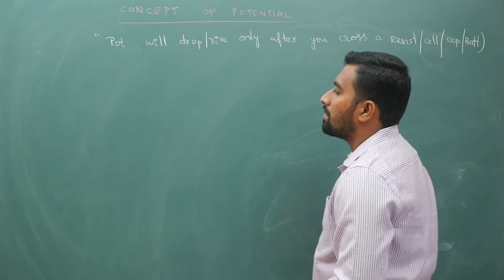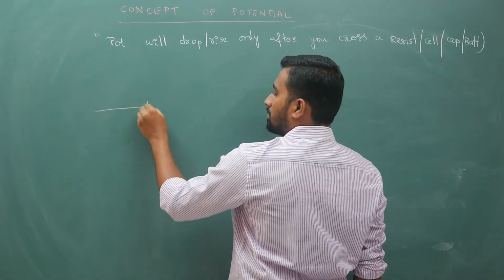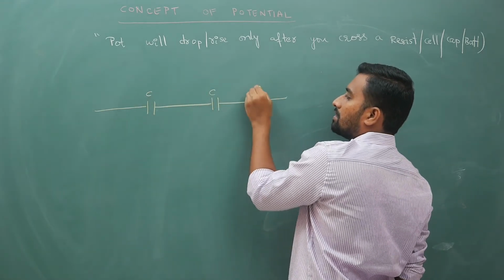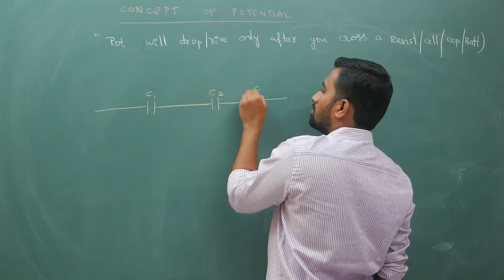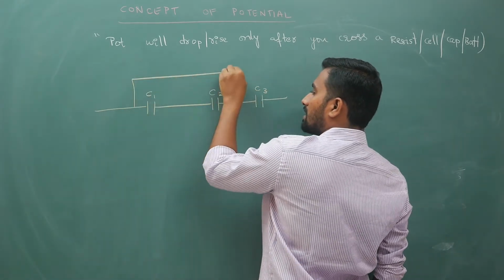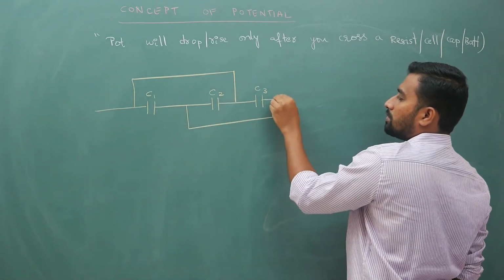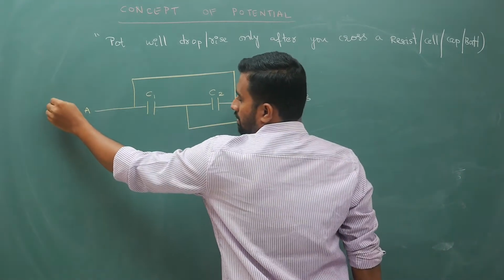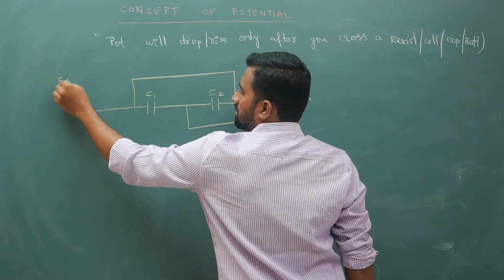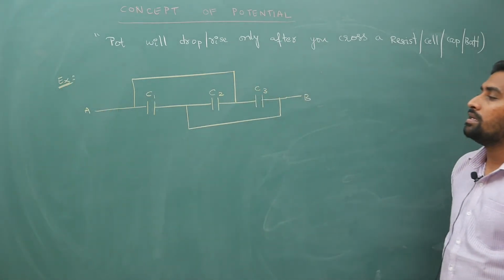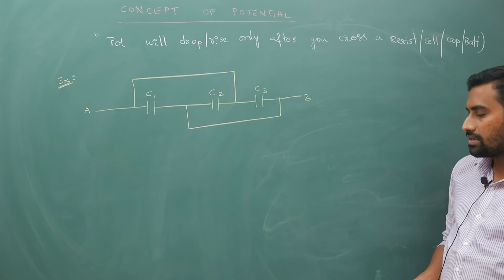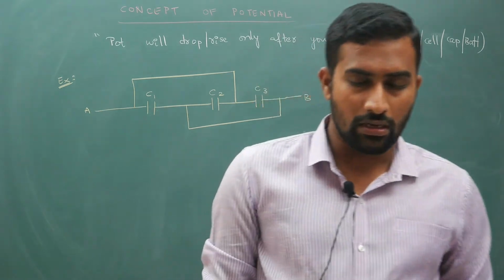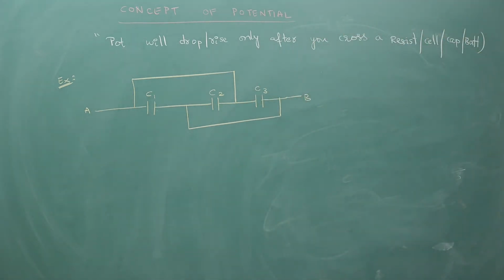Now if you are given basic questions like this, for example, let us say you have a capacitor here and capacitor here, C1, C2, C3. Now let us say these 2 points are connected like this, these 2 points are connected like this, and you are asked to calculate capacitance between A and B. So this is an example that I am giving. Now in this case, directly looking at this you cannot say it is in series or parallel. We will not be able to identify the series parallel connection here.